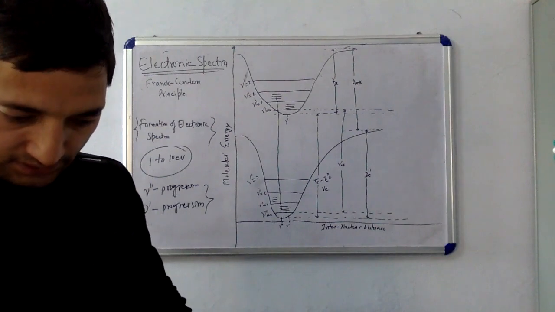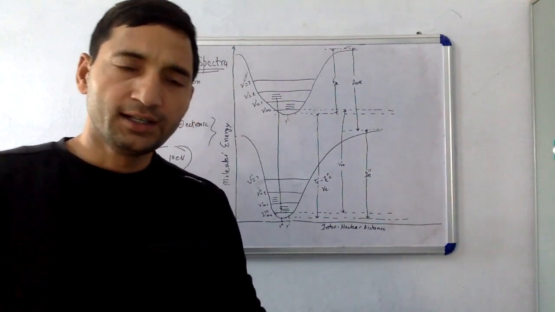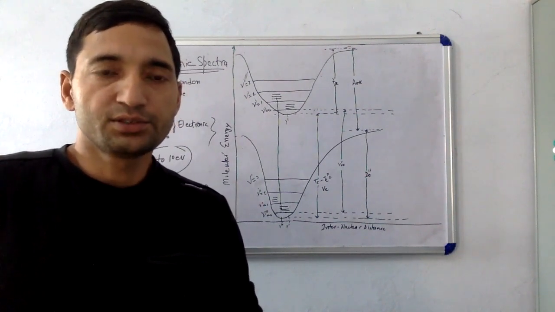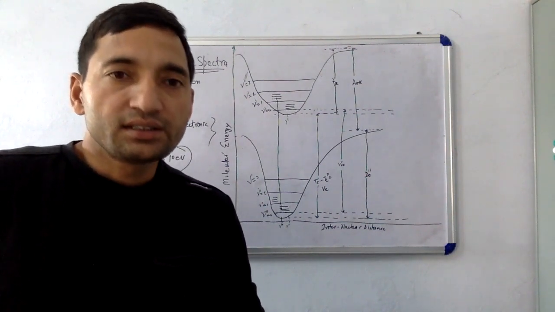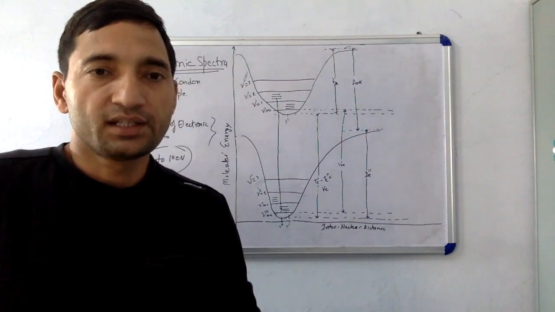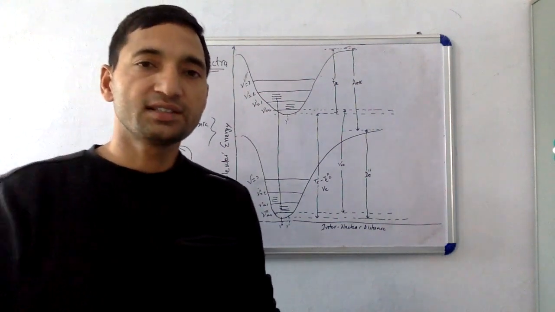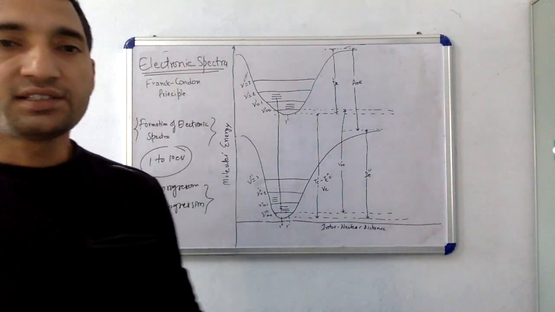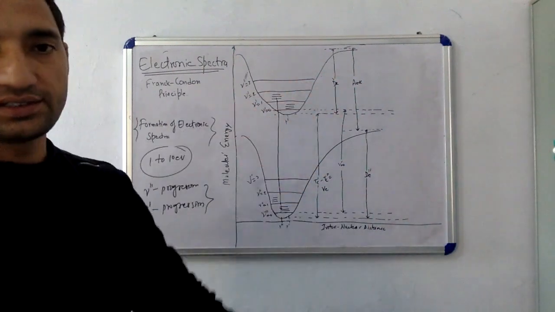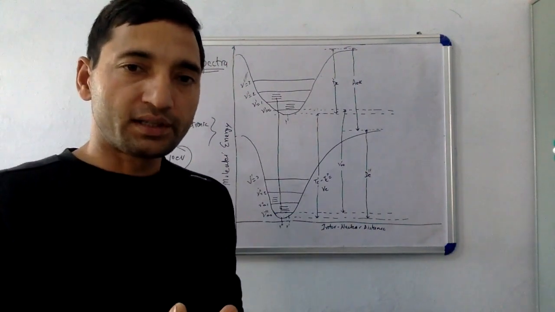Even homonuclear diatomic molecules, which don't show rotational and vibrational spectra because the dipole moment is 0, have an instant change in their dipole moment in the redistribution of the energy states. That is why you have electronic transitions. So this is all about electronic spectra.